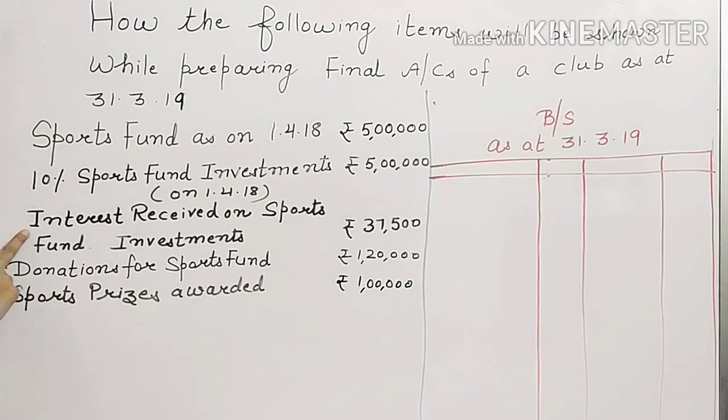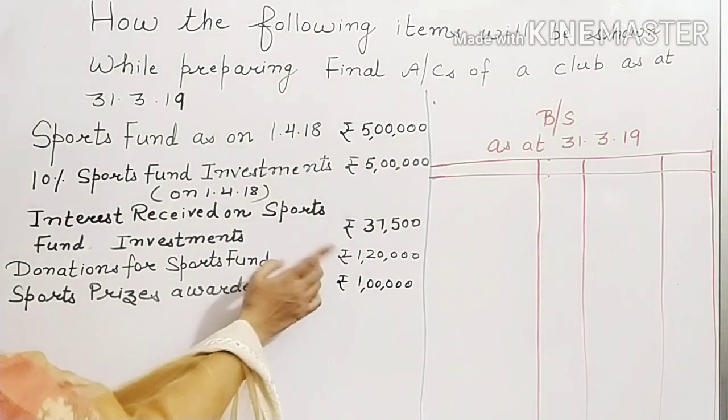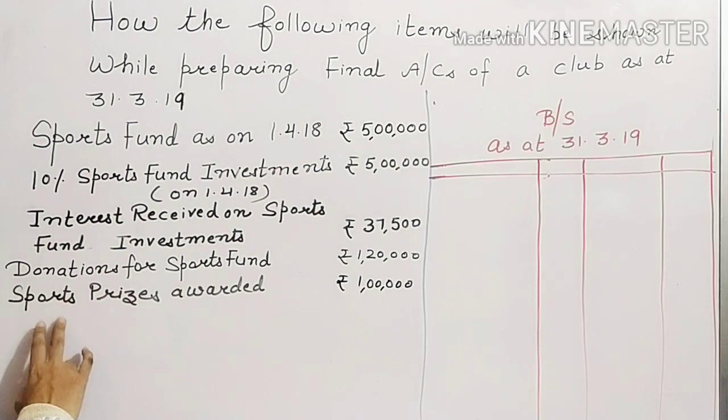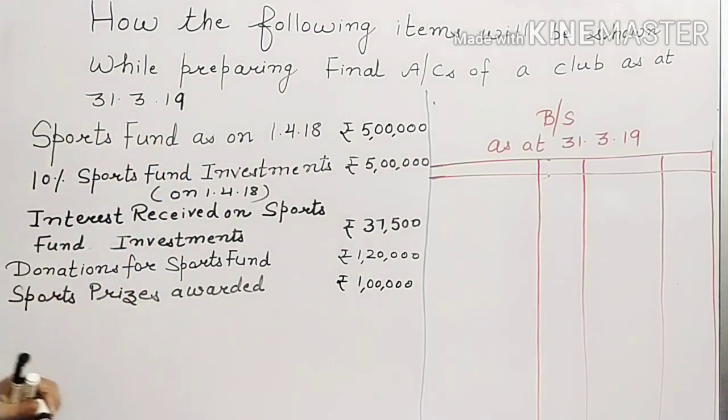During the year, interest received on these investments amounted to rupees 37,500, and donations for the sports fund that you have received during the year were rupees 1,20,000. Out of this sports fund you have awarded prizes amounting to rupees 1 lakh. How will you show these items in the final accounts of an NPO now? Let us do it step by step. First of all, the sports fund balance.